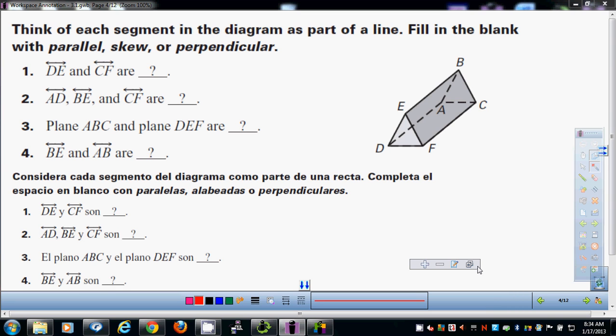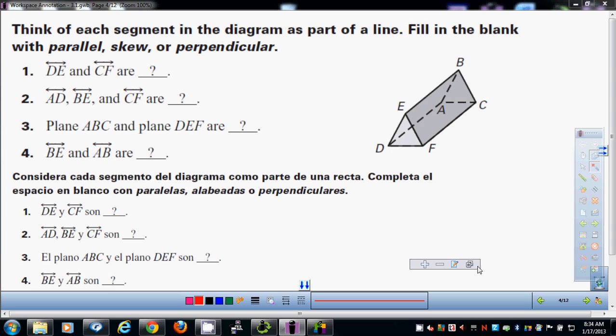Cameron, DE and CF, what are they? That's exactly what they are. Did anybody get something other than skew? Okay. Let's see. Number 2, Rachel, what do you think? AD, BE, and CF are all what? Very good. They are all parallel. No, they're not. Yeah. These two are parallel, these two are parallel, and those two are parallel.